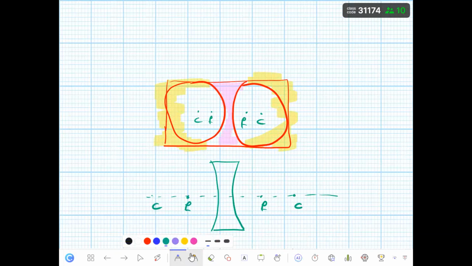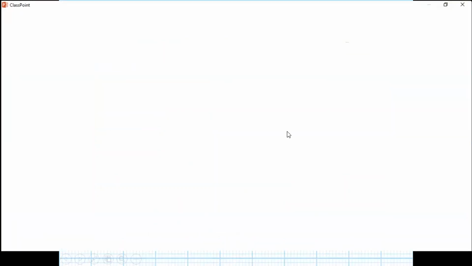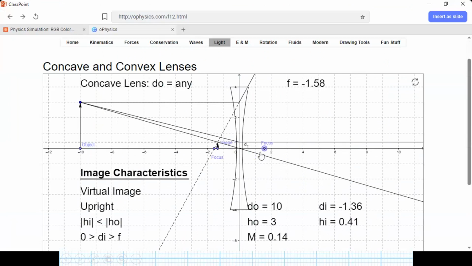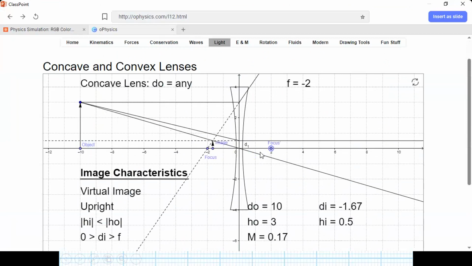Back to our simulation. Again, there are three laws, exactly the same laws. I don't want to repeat this slide, but you should know that if the incident light is parallel, definitely it refracts, yes?